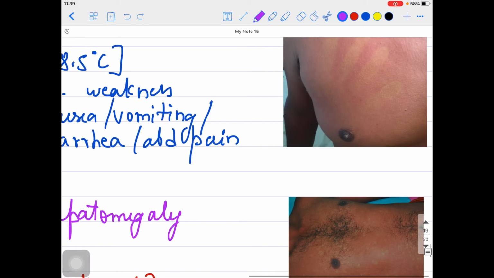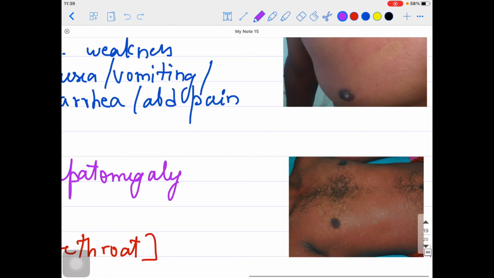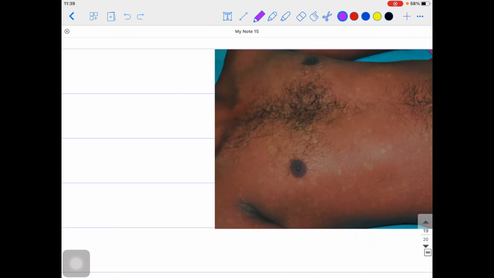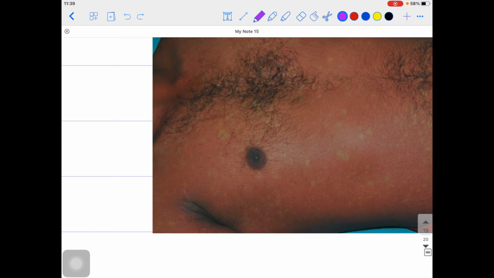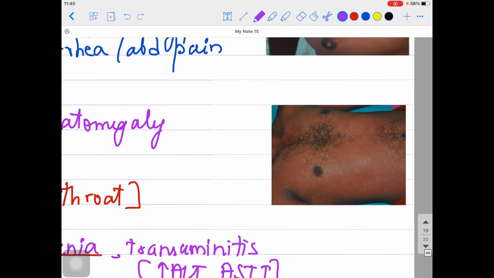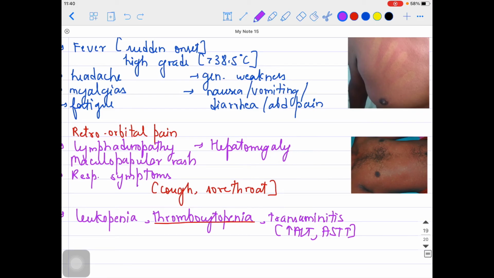Okay, and the next picture I'm showing you is how the maculopapular rash might present in these kind of patients. Look over here, you can see in the picture the maculopapular rash. For example, here some spots you can see, right? So that is about the maculopapular rash, which can be seen in which phase, guys? Febrile phase itself.